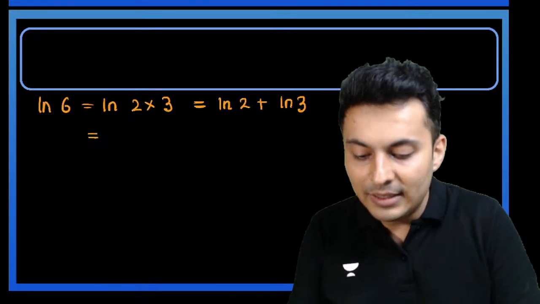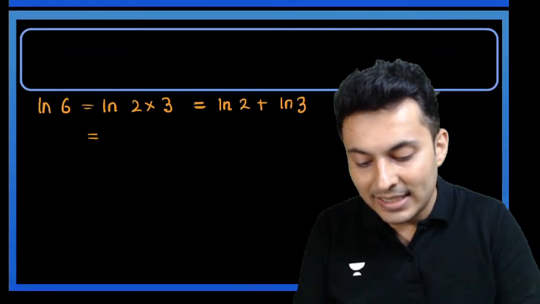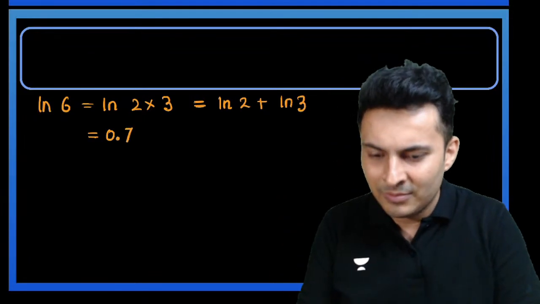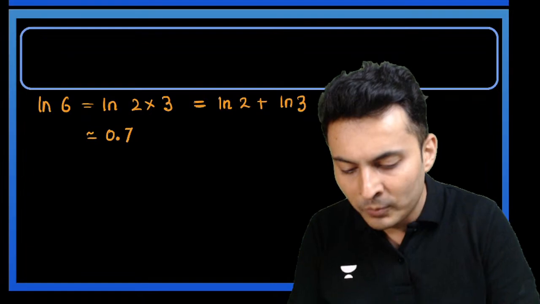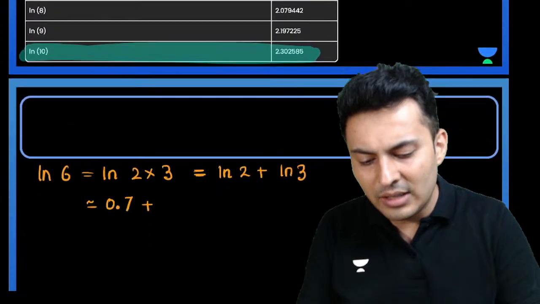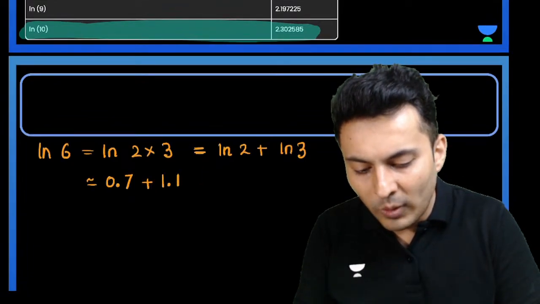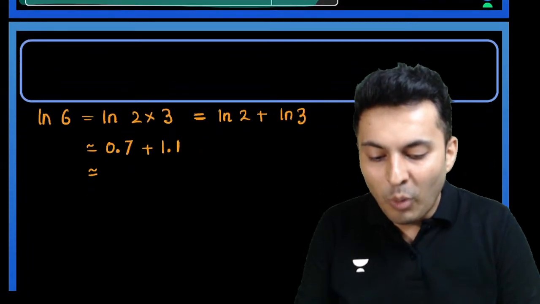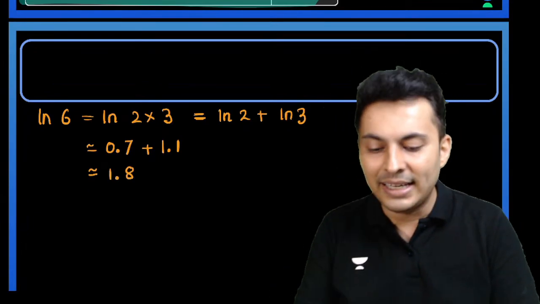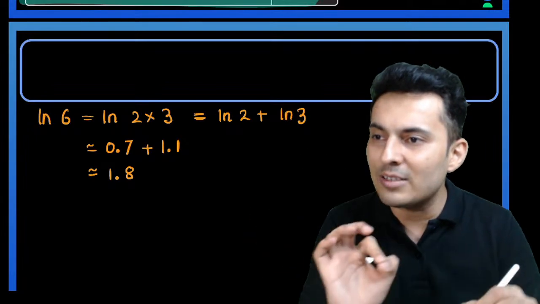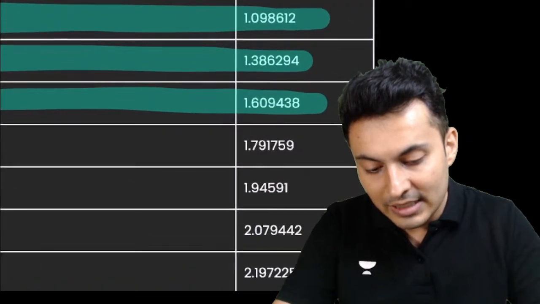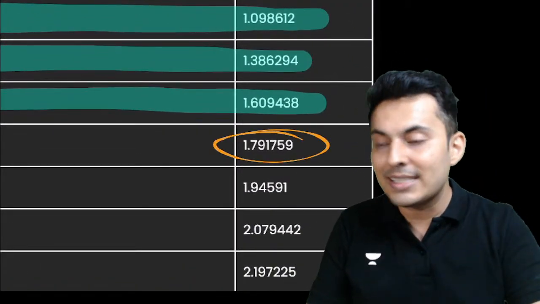Now what is ln 2? Ln 2, you can see it is 0.693. So I approximately put it as 0.7 for example, just giving you the approximate value, plus ln 3. ln 3 is 1.09, so it is approximately 1.1. So this will be 0.7 plus 1.1 will be approximately 1.8. So I get the value of ln 6 as 1.8. Let's verify it. Yes, log 6 is approximately 1.8. You can see that right over here.